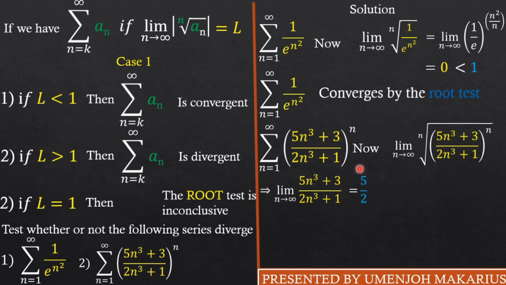But friends, what do we say about 5 over 2? Like I said, if you just tell me you have 5 over 2, I'll mark it wrong, because you haven't arrived at the answer. You haven't concluded, so you should conclude.